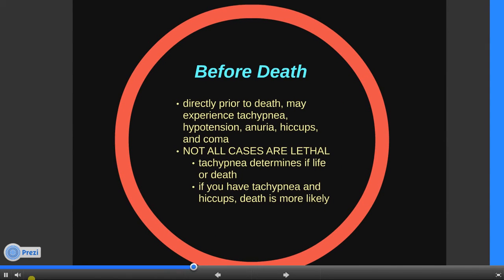Just before death, the worst of the symptoms occur. These patients may experience tachypnea, hypotension, anuria, hiccups, and coma. However, not all cases are lethal. It appears that tachypnea is the determinant factor as to whether a patient will live or die. If tachypnea is observed along with hiccups, death is more likely for the patient.